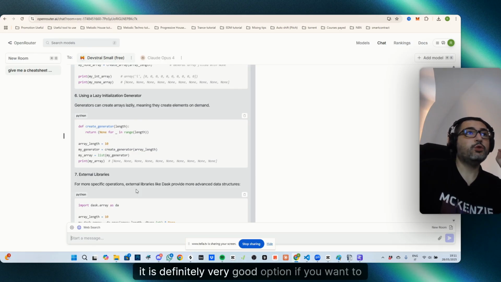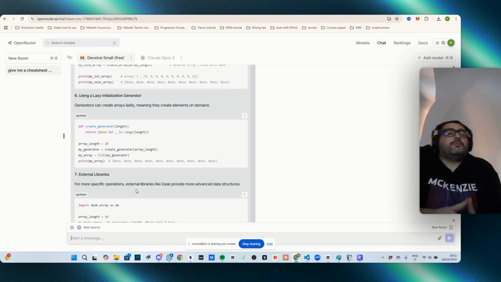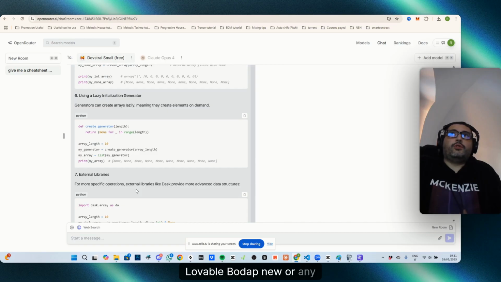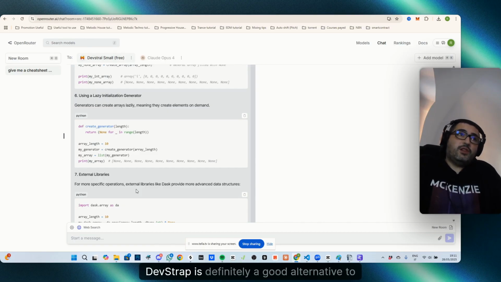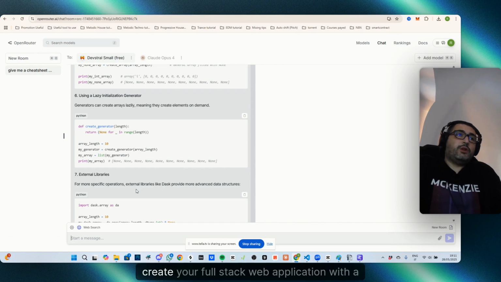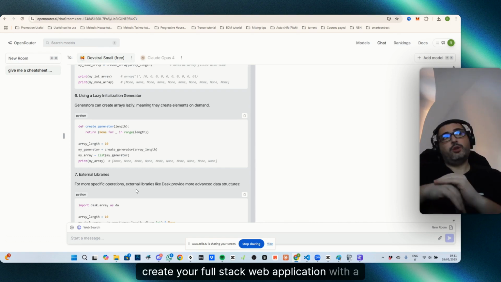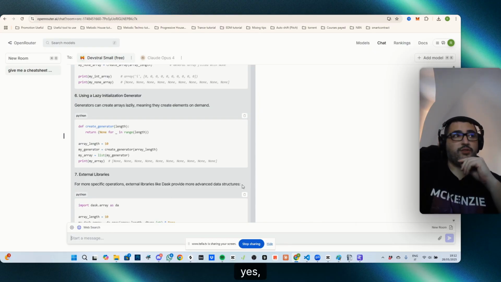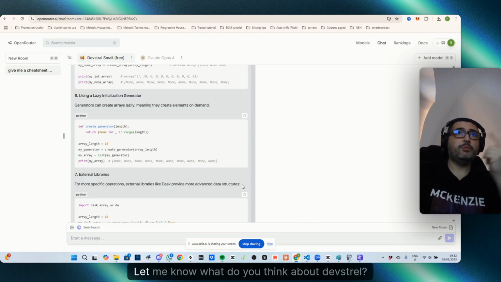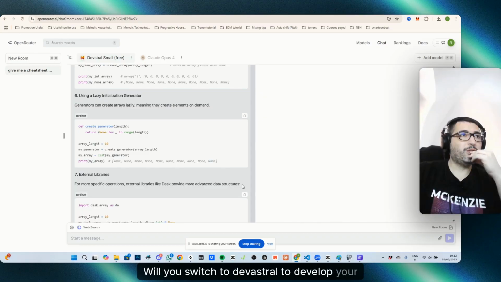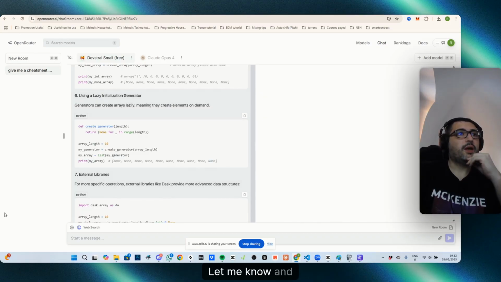It is definitely a very good option if you want to use Lovable, Bolt.new, or any AI coding tool. Devstral is definitely a good alternative to create your full stack web application with a model that actually performs quite well. And yes, I hope this was useful for you. Let me know what you think about Devstral. Will you switch to Devstral to develop your applications? Let me know. And see you in the next video.